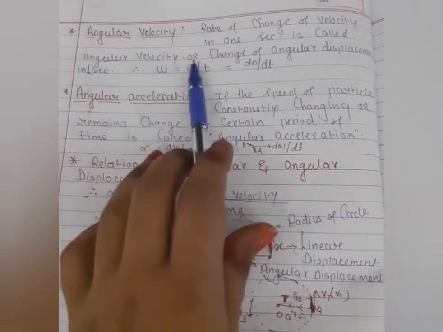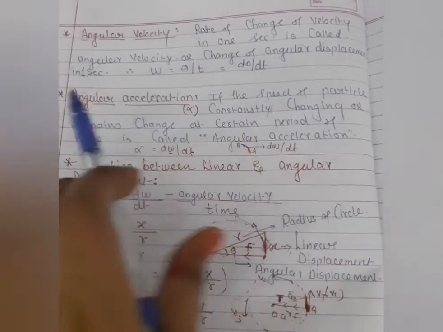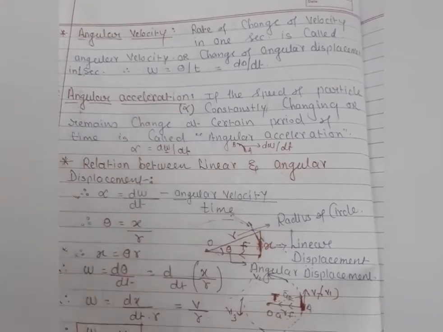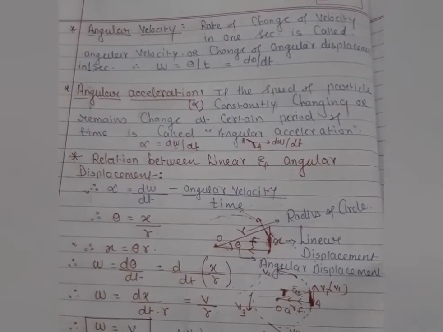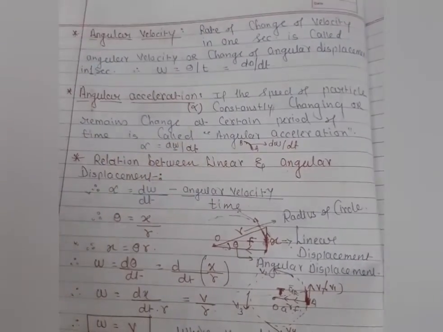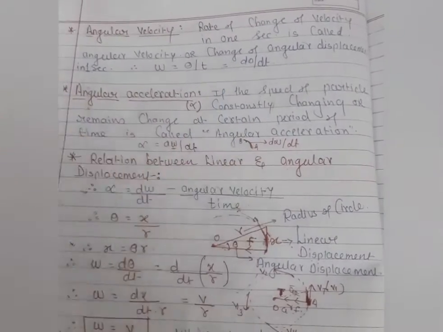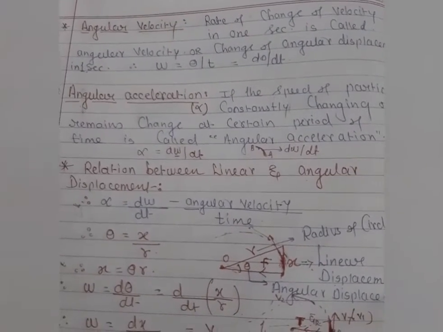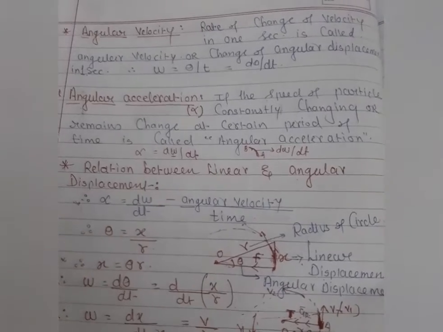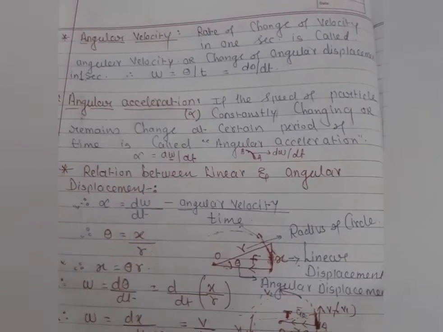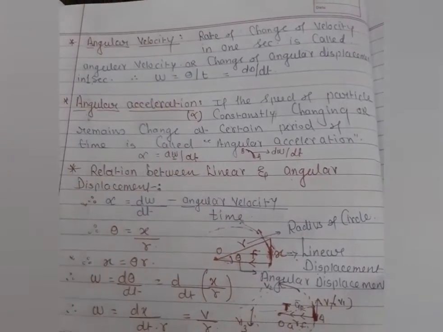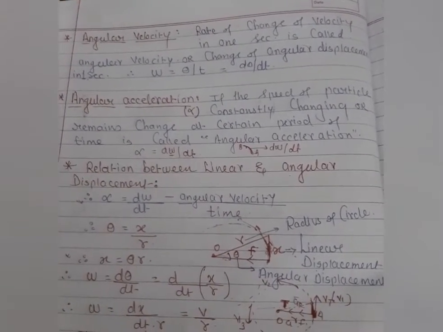So the angular velocity is the change of angular displacement in 1 second. The rate of change of angular displacement with respect to time is the angular velocity. If we take the small change, which I have already explained, we can write d theta by dt, and it is denoted by omega. And the angular velocity is always tangential to the axis of rotation.